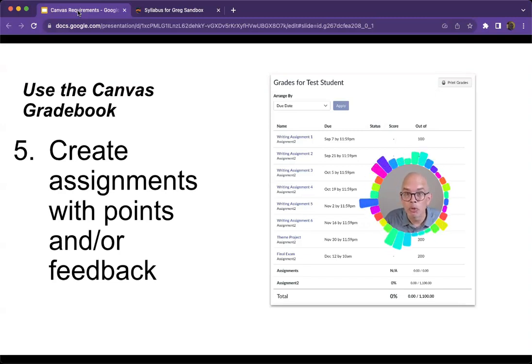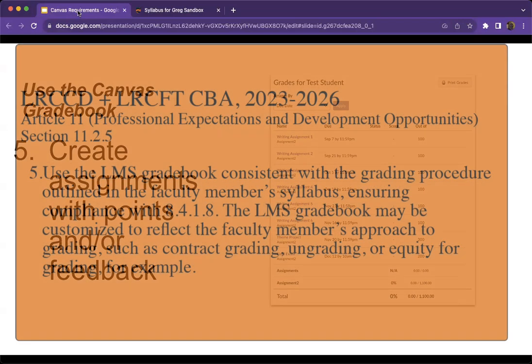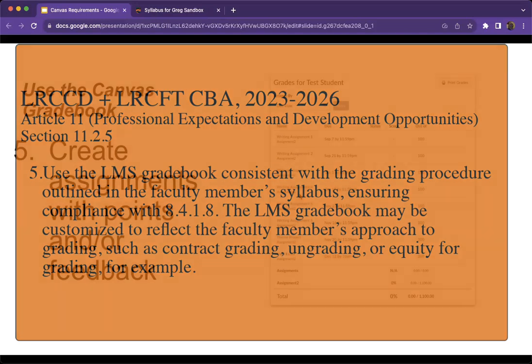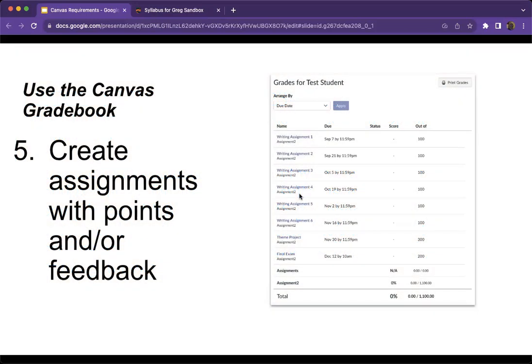And now it happens to be a requirement for us in Los Rios. It does say in the contract, the actual wording is, using the gradebook consistent with the syllabus. So if we've got assignments listed on the syllabus, we should be having entries for those items in the Canvas gradebook. You can add gradebook items at any time, so you don't have to do it all at once from the beginning, but I hope that you'll see the benefit to students when you do that from the beginning, and I'll show that to you with the example that I'm going to do.